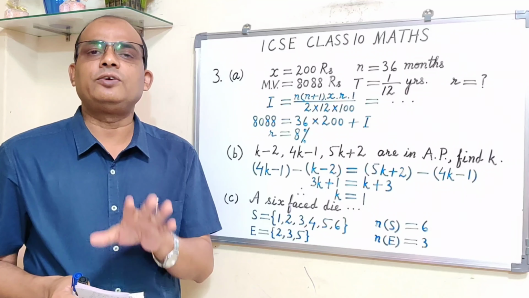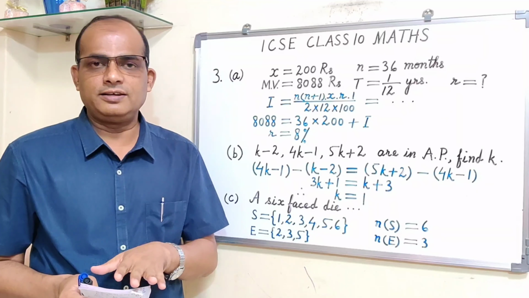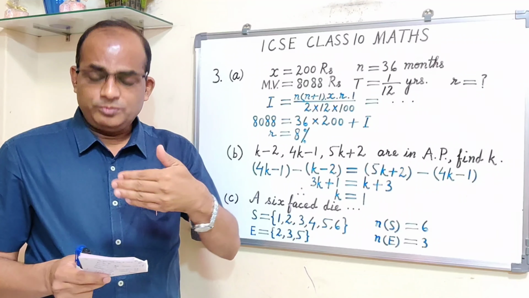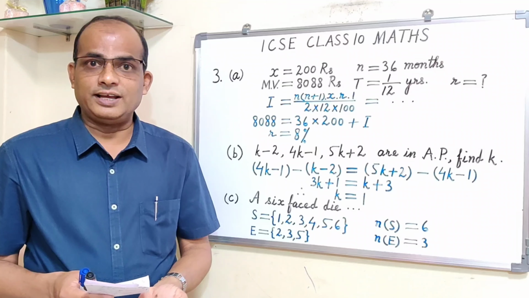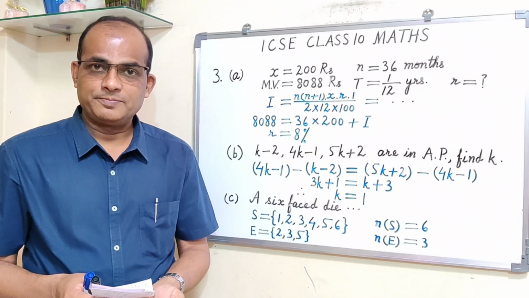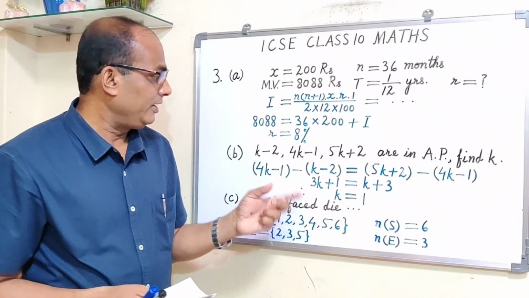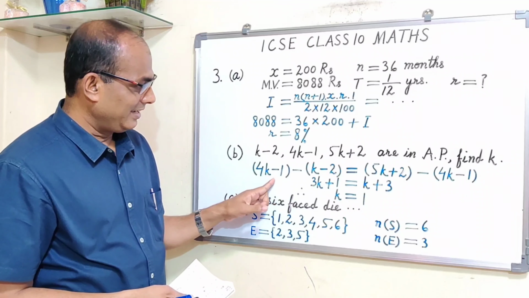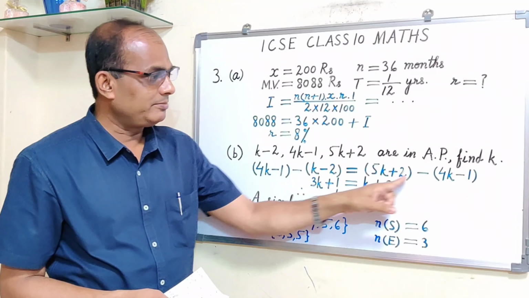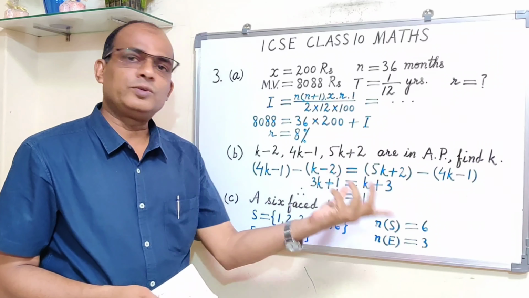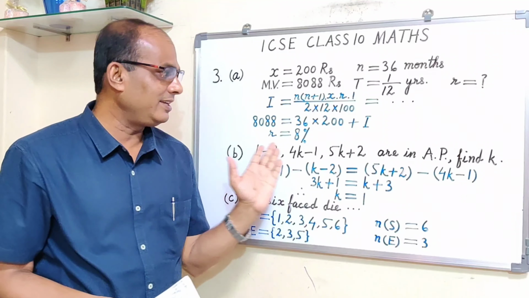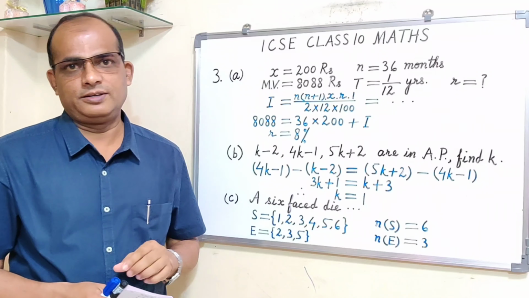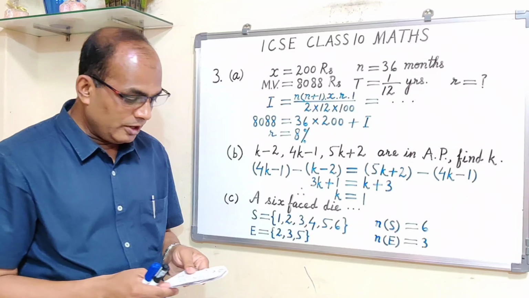Fine, that is okay. You are getting the correct answer and you are getting full marks. But then so many steps which are not required you are writing unnecessarily. Simply you have to write down like this, like I have done. Second term minus first term is equal to third term minus second term. This is d, this is d. Both are equal. D has to be equal for the entire arithmetic progression, and then you get the value of k, which is 1. Okay.